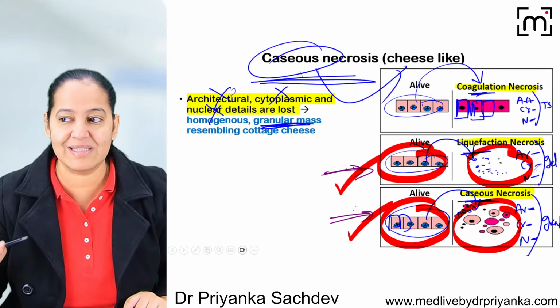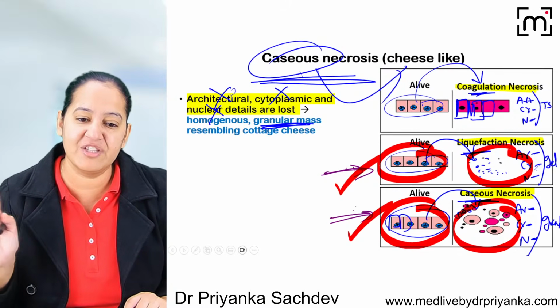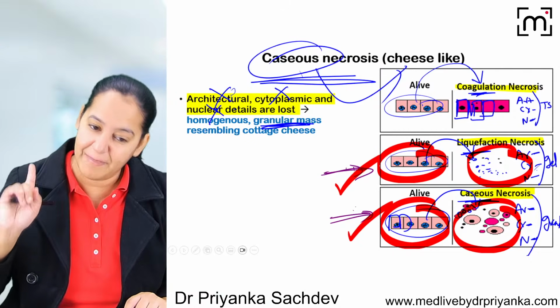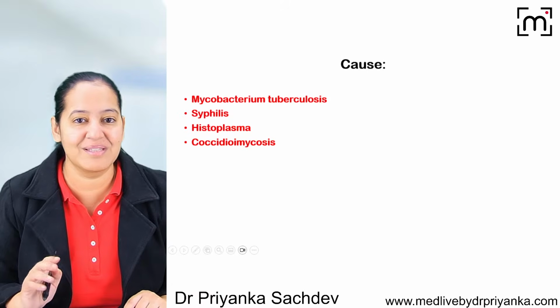So everything has a meaning inside that. Why is liquefactive known as liquefactive? Because ultimately gel is formed. Why is caseous known as caseous? Because ultimately cheese is formed. Cheese matlab granular. वहाँ पे liquid बन रहा था, यहाँ पे granular बन रहा है. So here granular is formed. That's why it's known as caseous. So this is the definition.